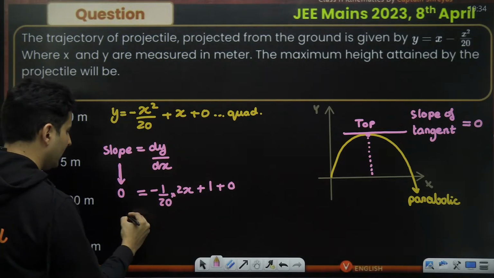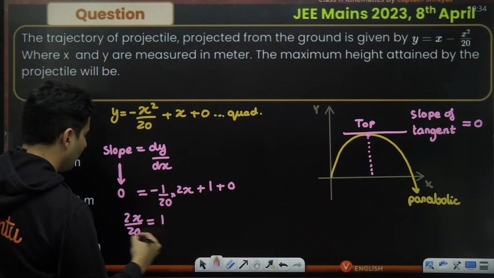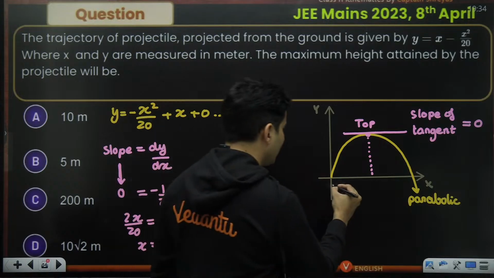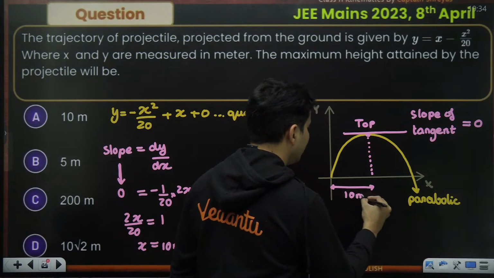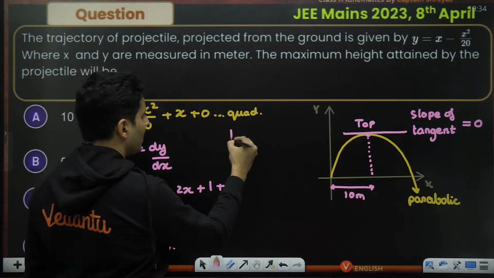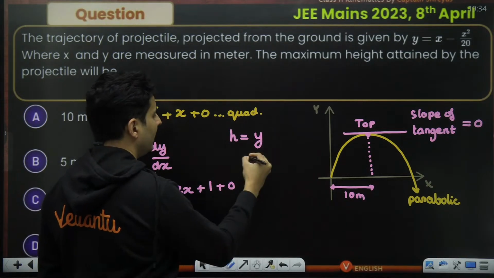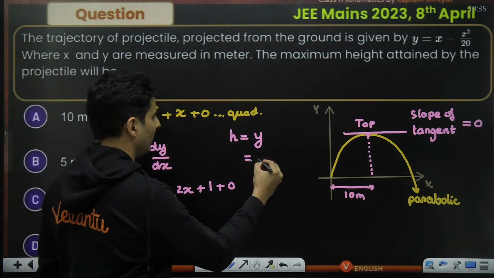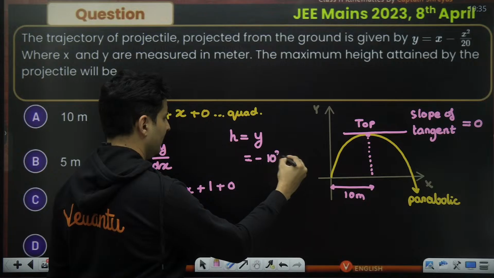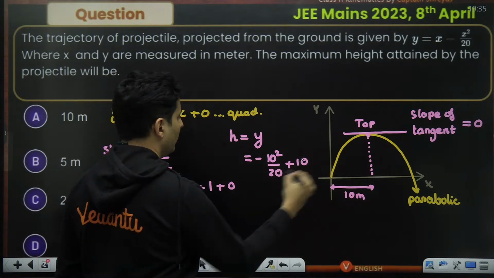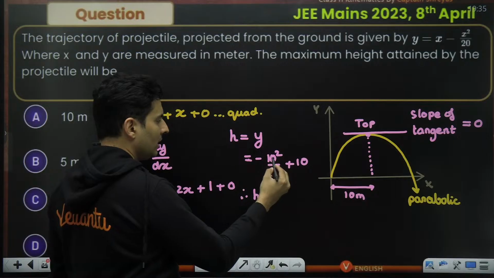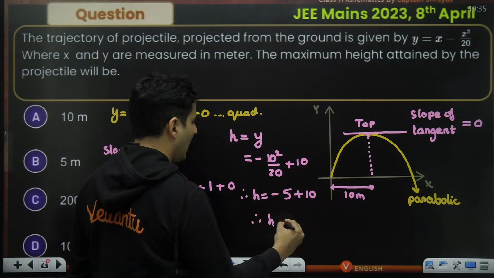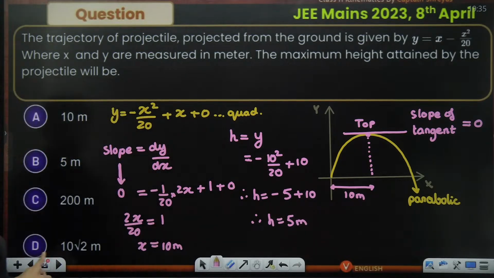So if I take this on this side, it will be 2x/20 = 1. The 2 cancels, 10 is there. So x is basically 10 meters. That means at 10 meters, the height is maximum. But the question is how much is that height? That height will be the y coordinate when x is 10. So instead of x, put in 10. Therefore, height will be 10² is 100, 100/20 is 5. So that's it. The height will be 5 meters, which is option B, of course.